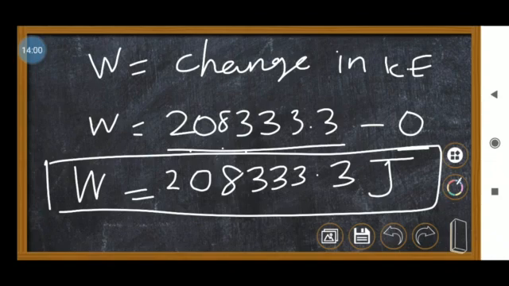So that means 208,333.3 minus 0 joule, so you will get one answer. So 208,000, that same answer. When you are subtracting that value, you are getting that same answer only. Am I right, students? So this kind of thing only you have to calculate.